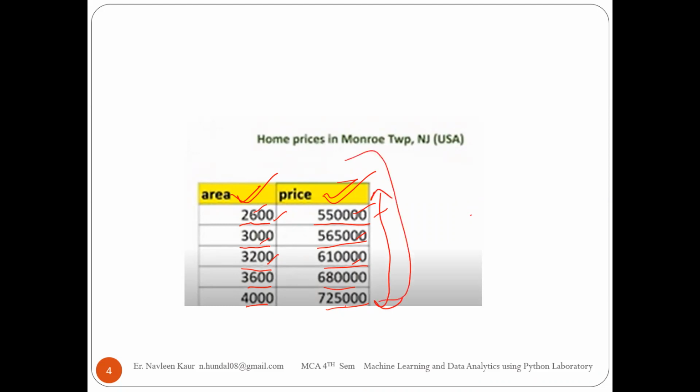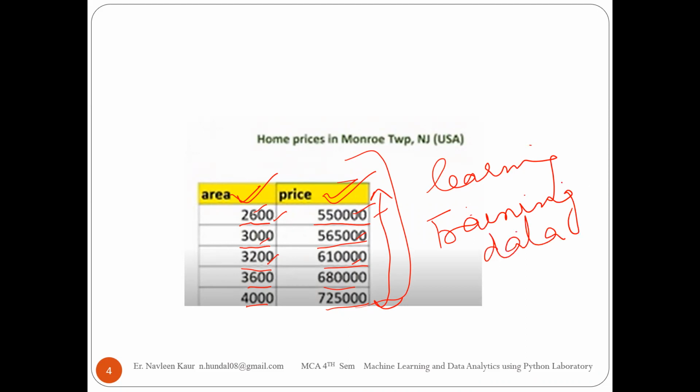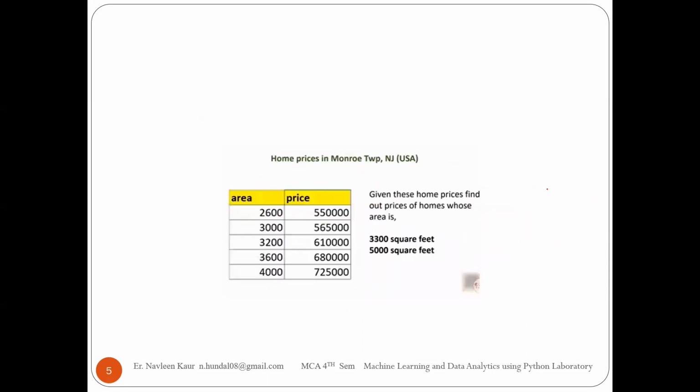By feeding this data, we are making our machine learn. Sometimes we say that our machine is learning, and sometimes we say that we are training our machine. We are giving training to our machine with the data. We are giving it a training set, training data. With the help of that, now our machine is trained. It is trained with this data set. And here it is mentioned that this is the training set that we have given it.